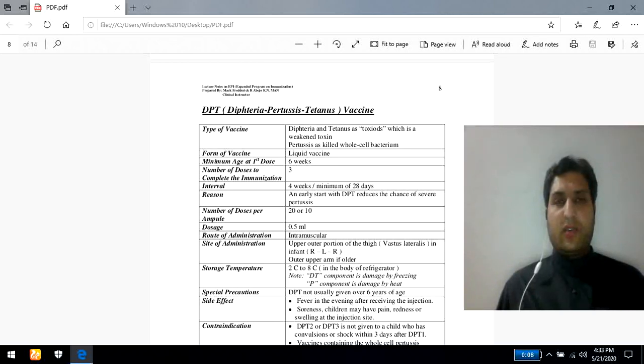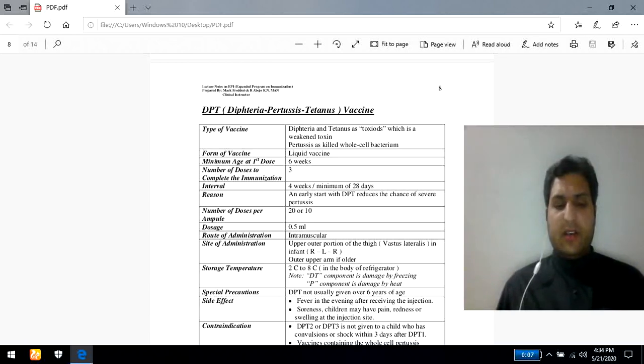It is also responsible for causing paralysis. And finally, if this problem persists and is not properly managed in newborn babies and children, it may lead to death.